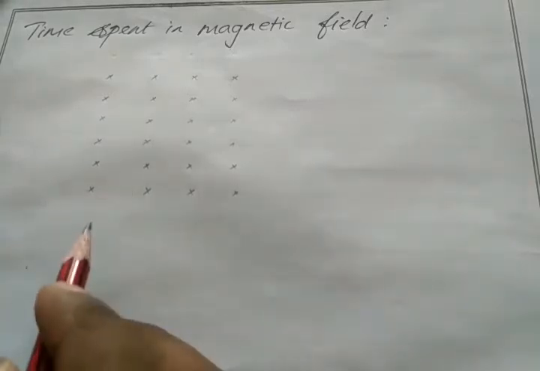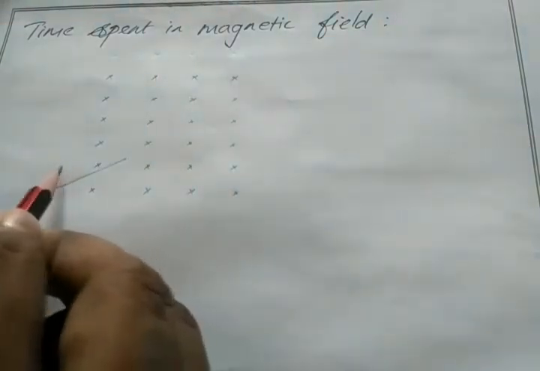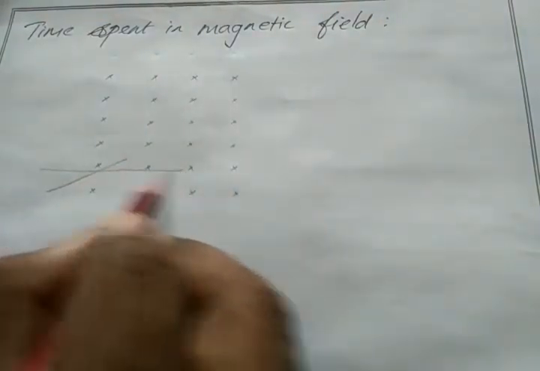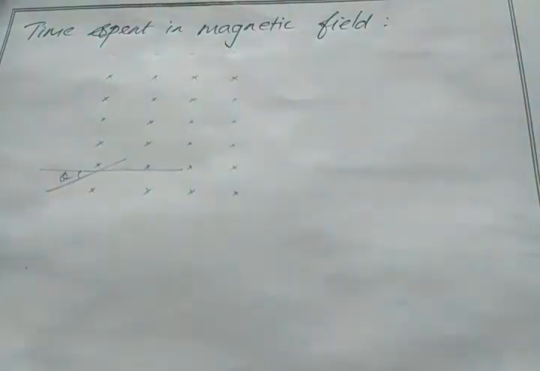So consider a cross magnetic field, the magnetic field which is going inside the plane of the paper. Let us consider our electron enters into this magnetic field region with an angle theta with the magnetic field.